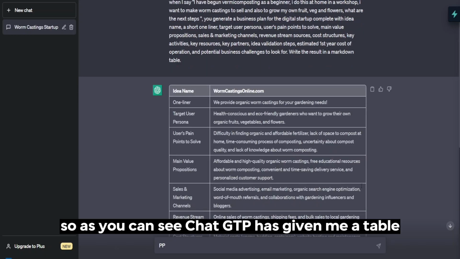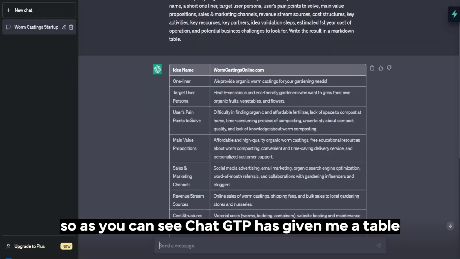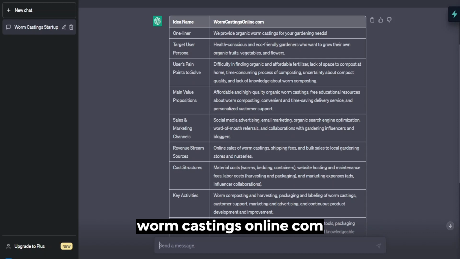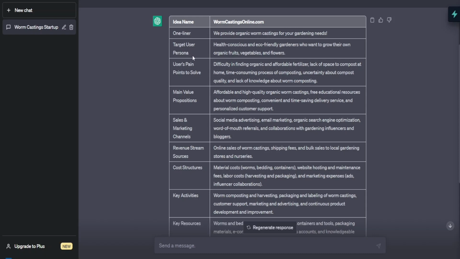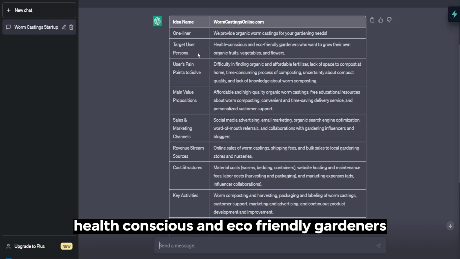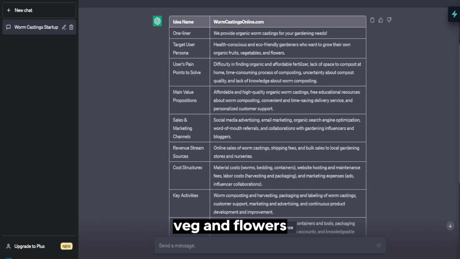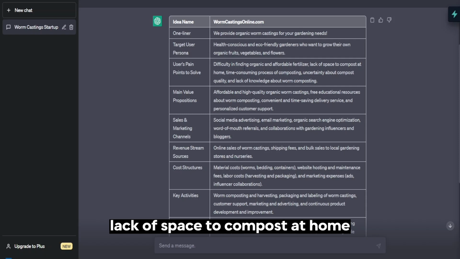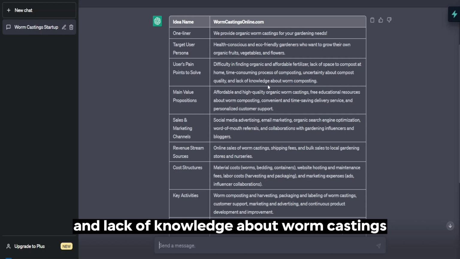So as you can see, ChatGPT has given me a table of all the things I asked for. The idea name, wormcastingsonline.com. Not too bad, I guess. A one-liner: we provide organic worm castings for your gardening needs. Target user: health-conscious and eco-friendly gardeners who want to grow their own organic fruit, veg and flowers. Pain points: difficulty in finding organic and affordable fertilizer, lack of space to compost at home, time-consuming process of composting, uncertainty about compost quality and lack of knowledge about worm castings.